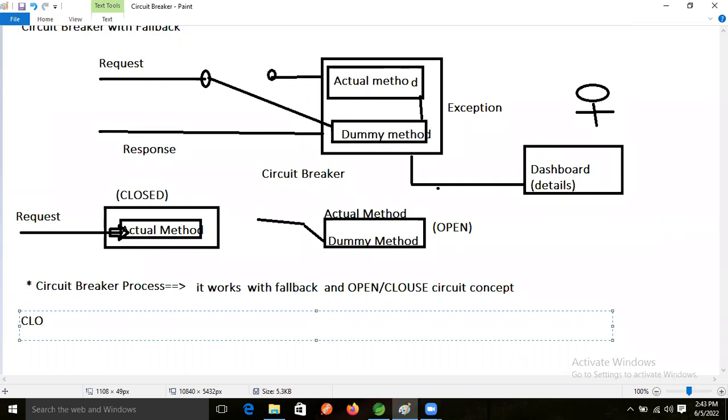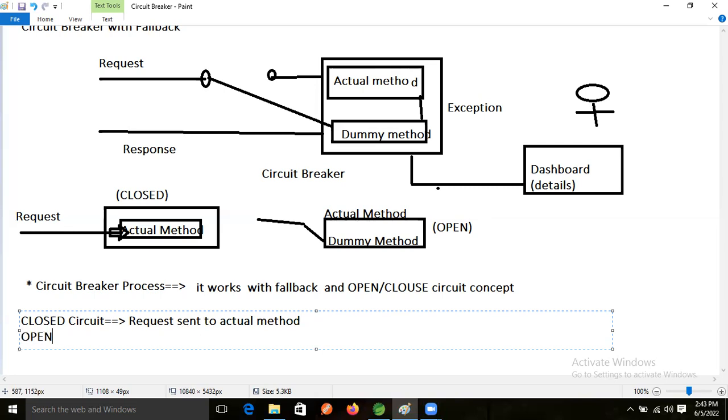What is the closed circuit? It means the request is sent to the actual method. And what is the open circuit? The request is sent to the dummy method, or the fallback method.